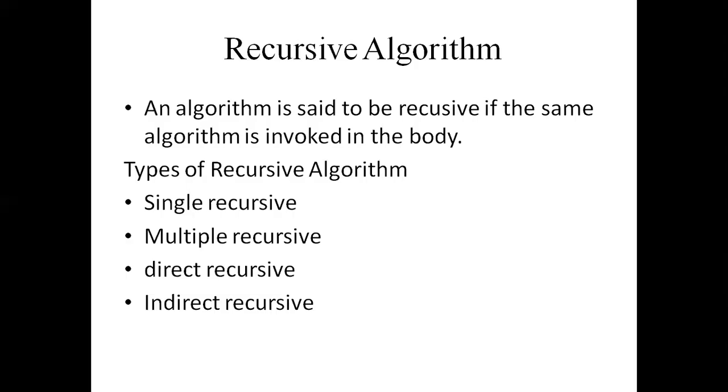Then we move to the next one, direct recursion. Algorithm A is said to be direct recursive if it calls itself.